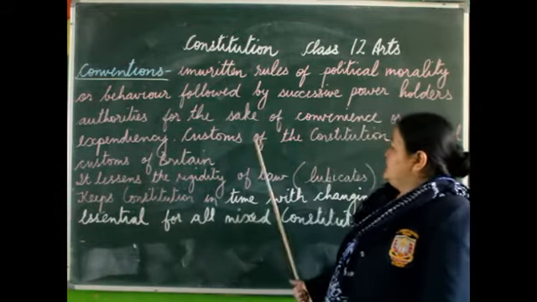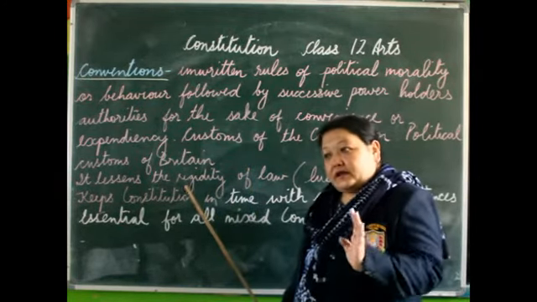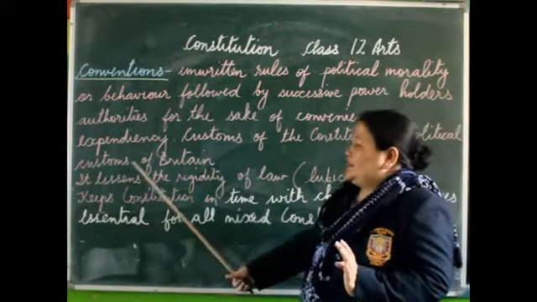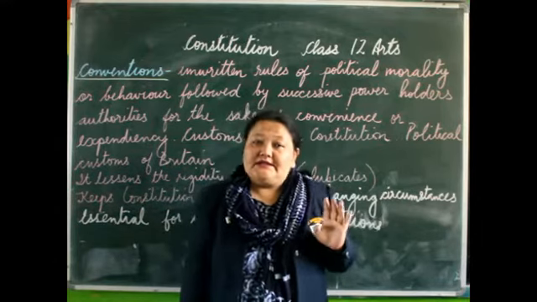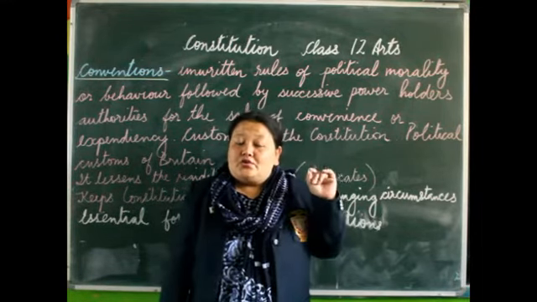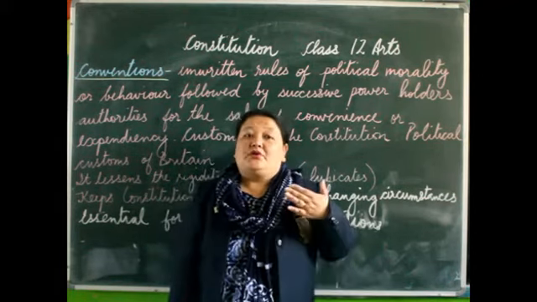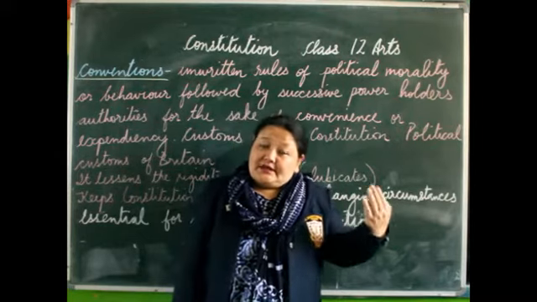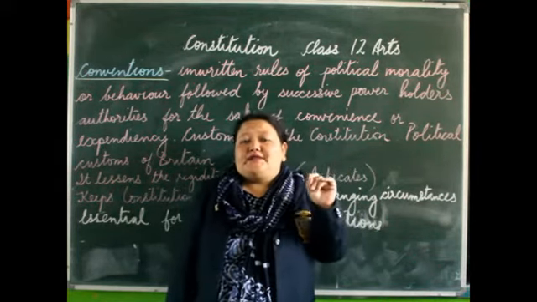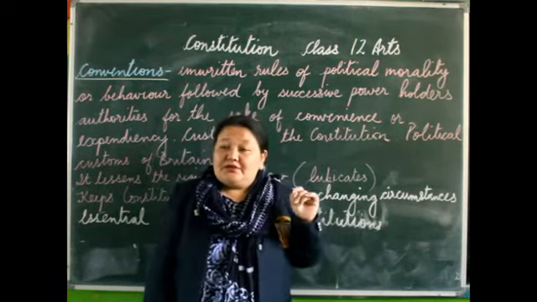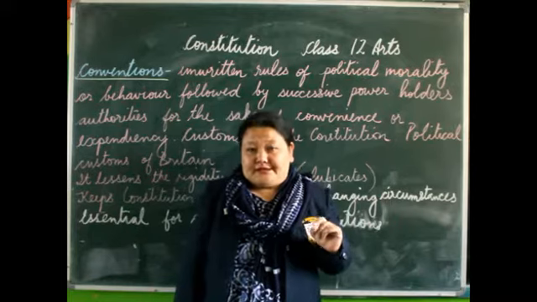Now, these customs of the constitution can also be regarded as the political customs of Britain. In Britain, you'll have to remember that the constitution is unwritten. That means you do not have rules and regulations written down in the form of a book. But how is the constitution of Britain going to function? So this is possible with the help of conventions. So our British constitution is full of conventions, because of which changes can be brought about, because of which rules and regulations can be made.